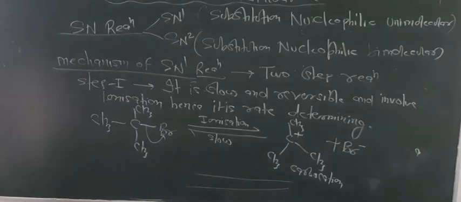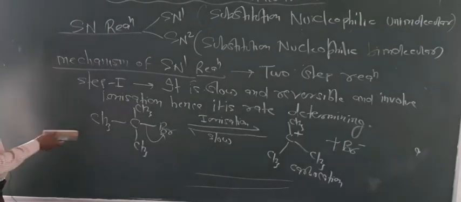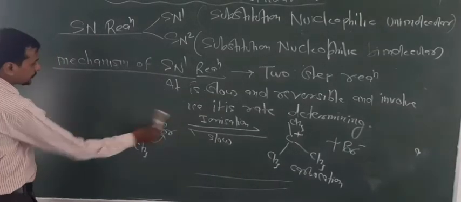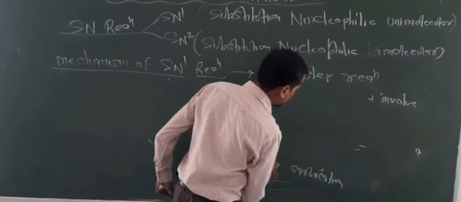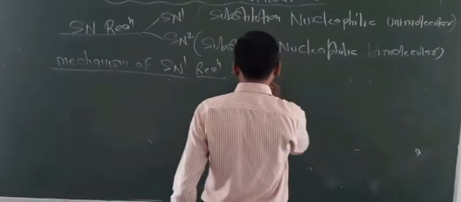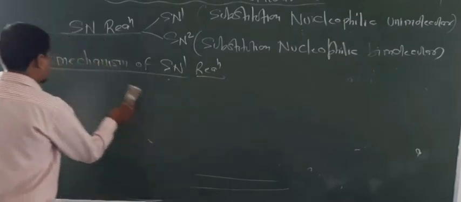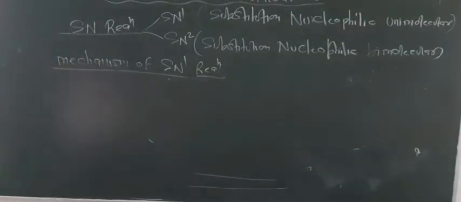So that's why this generates a carbocation. So this is about the first step. It is the slow step, the rate determining step. Look at here, only one molecule is involved. So that's why the rate of reaction of this is first order kinetics.